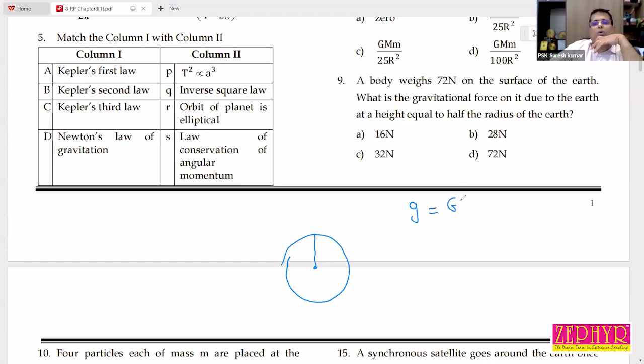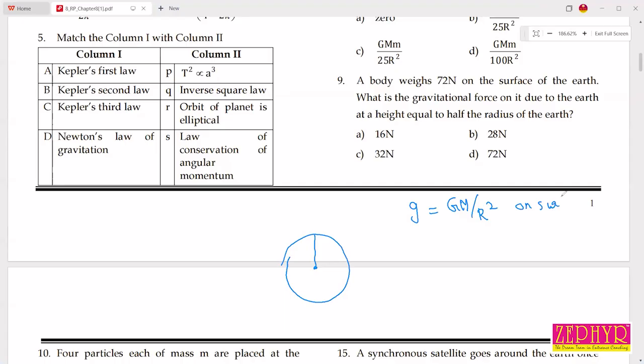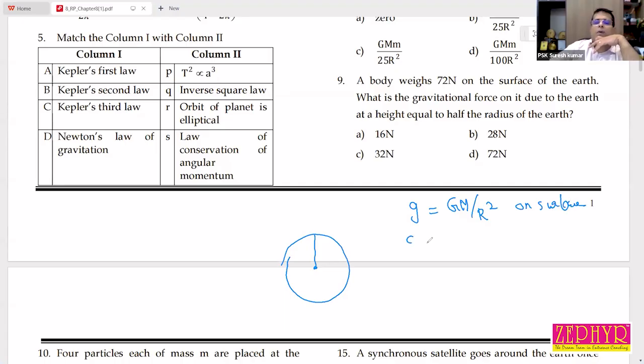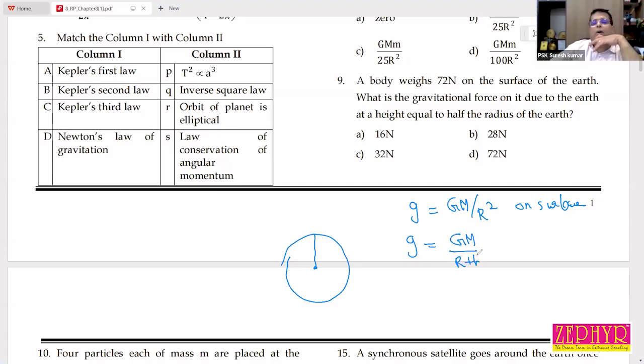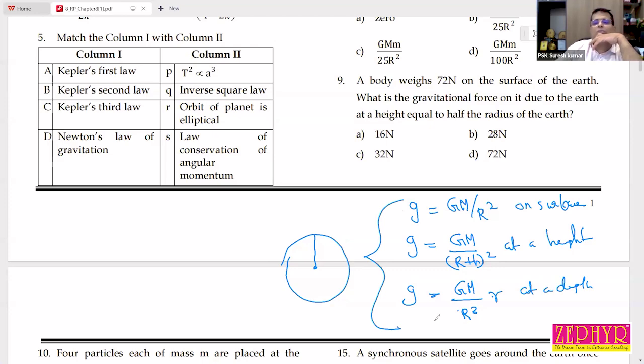g is equal to GM by R square on the surface. g is equal to GM by (R plus H) all square at a height. g is equal to GM by R cube into small r at a depth. I think all these equations are discussed in classrooms.